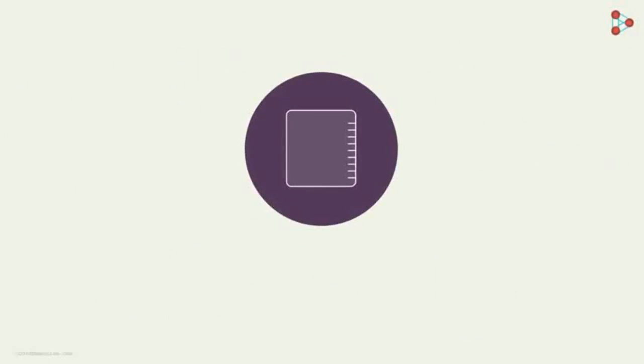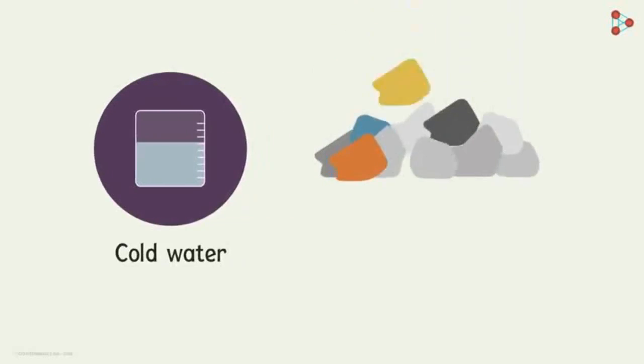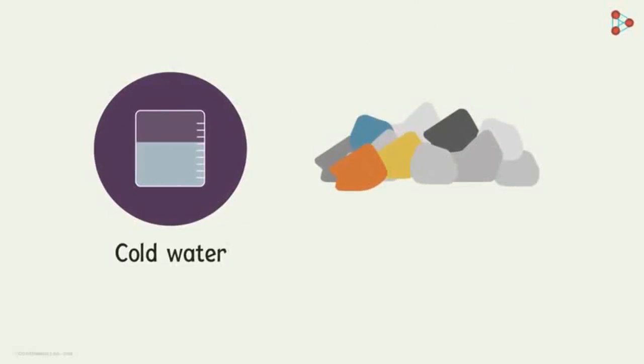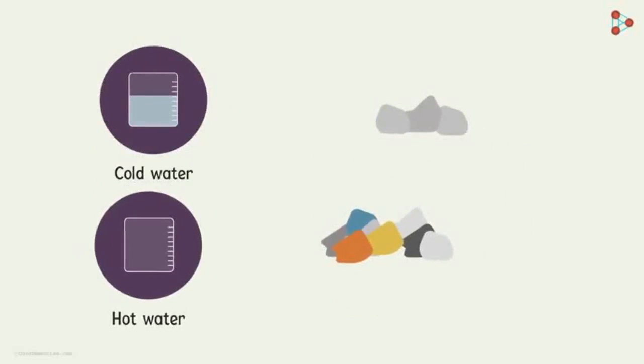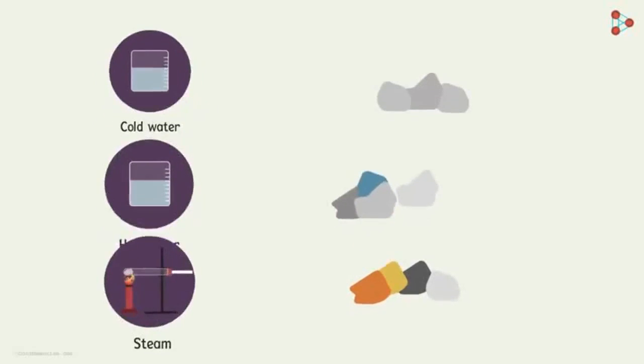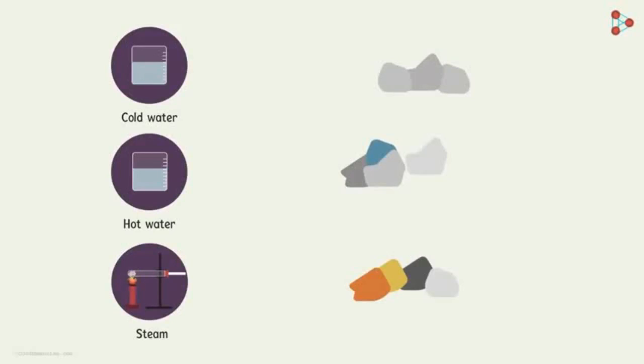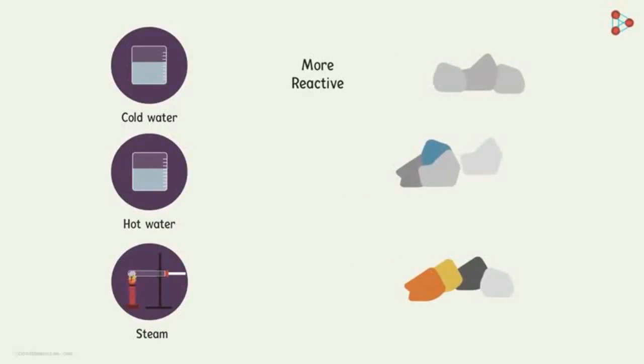First, we take a beaker half filled with cold water and see how the metals react with it. Some of the metals will react with cold water, but most of them won't. Out of those metals which didn't react with cold water, we try to add them to hot water and see how they react. Again, some will react with hot water and some won't. Those that don't react with hot water, we see how they react with steam. And that will kind of give us the order of reactivity. Ones which react easily with cold water are more reactive, and the ones which required steam to react are not as reactive.